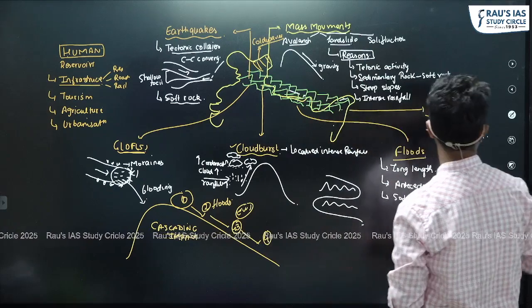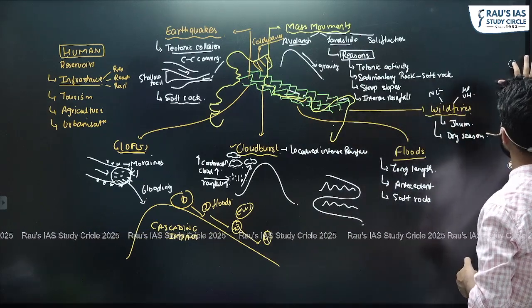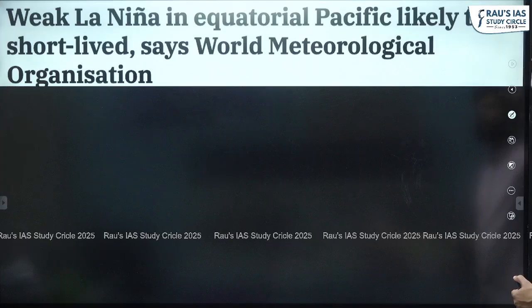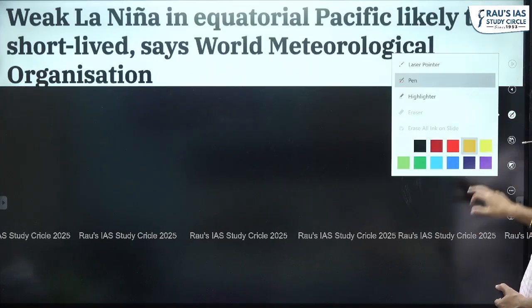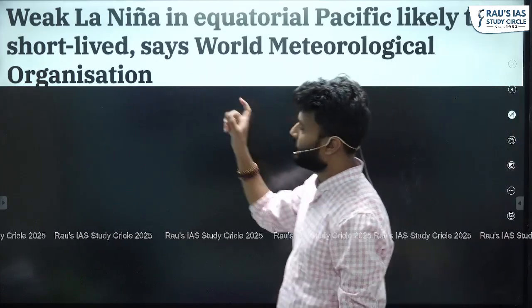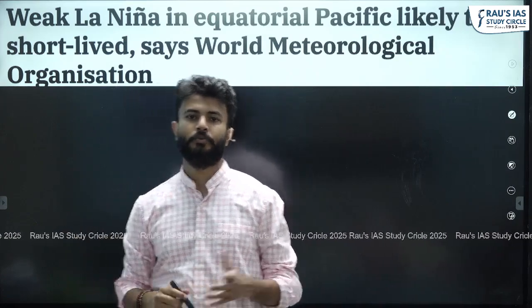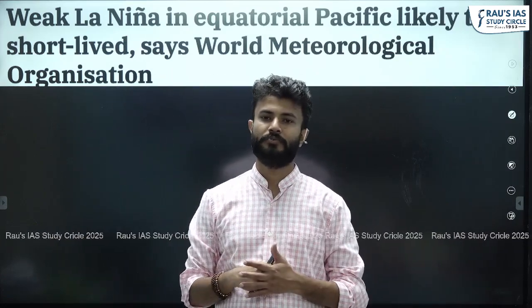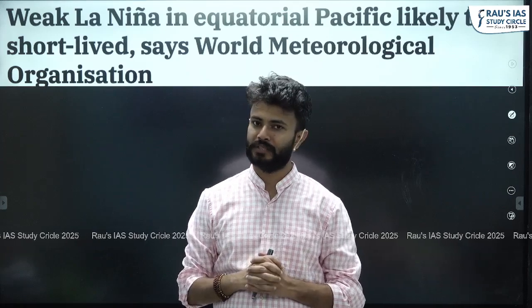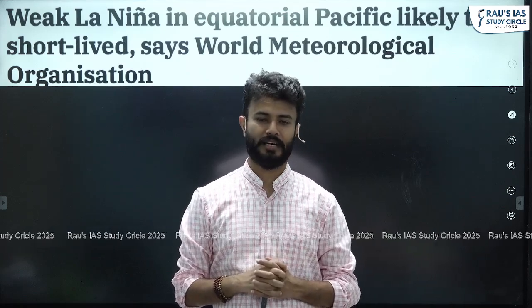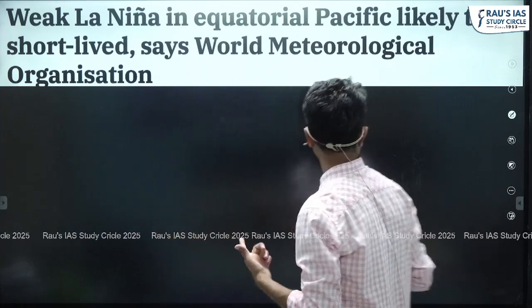Now let's move towards the next topic. The next topic is from climatology. The topic is in the news because recently the WMO has said that there will be a weaker La Nina in the equatorial Pacific. So in this regard, we should understand what we mean by La Nina.